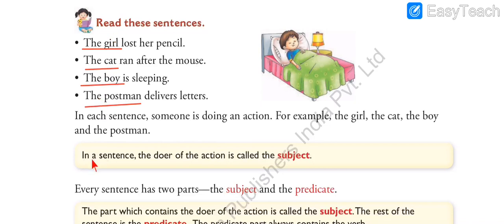Let us read the definition. In a sentence, the doer of the action is called the subject. The doer of the action, that is the main word. The doer means what? The one who is doing the action, the one who is doing something. As I told you, the boy is doing something. What is he doing? He is sleeping. So he is called the doer. The postman, the boy, the cat, the girl, all these are called the doer of the action. They are performing an action. So those who are performing the action are called subject.